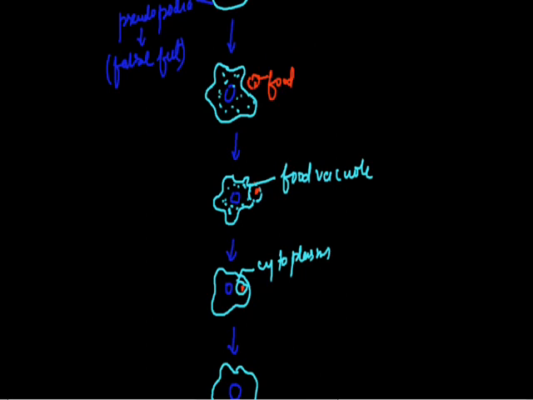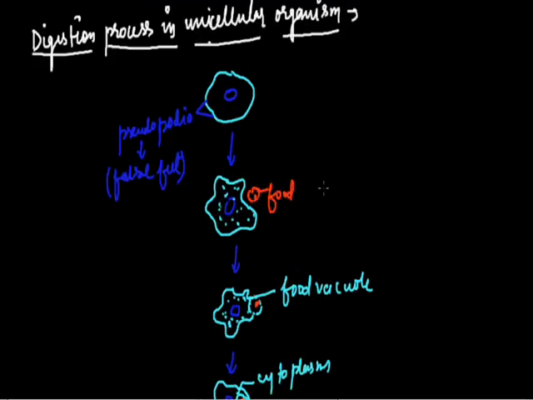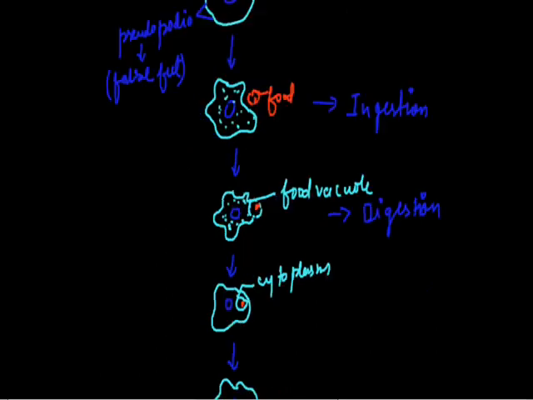The first step of digestion in amoeba is called ingestion, in which food is engulfed by amoeba. The second step is called digestion, in which enzymes come from the cytoplasm to the food vacuole to digest the engulfed food.